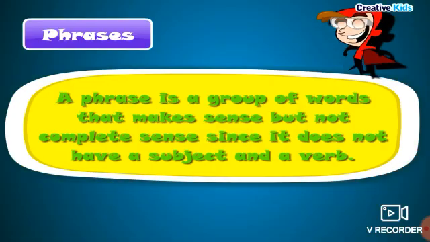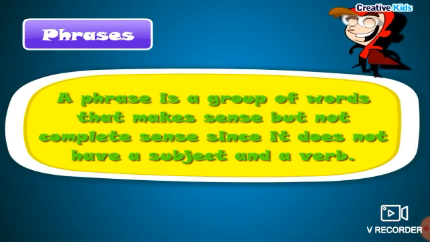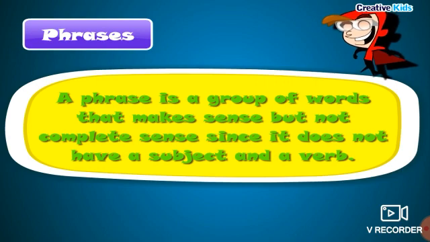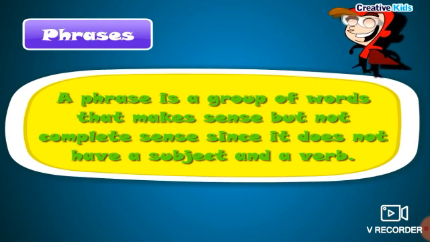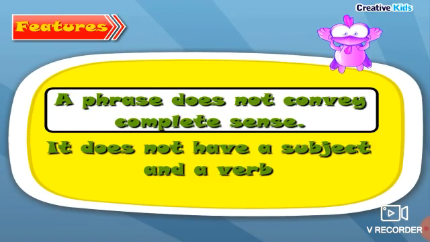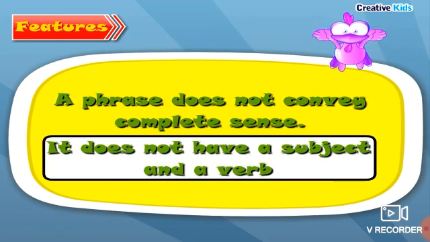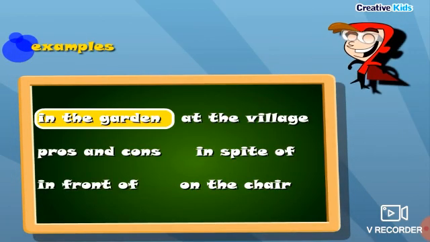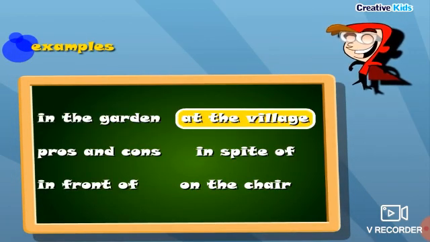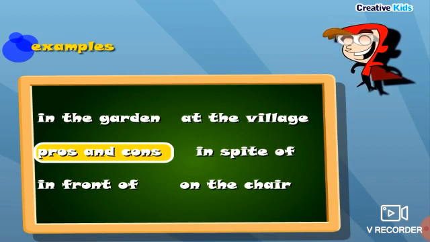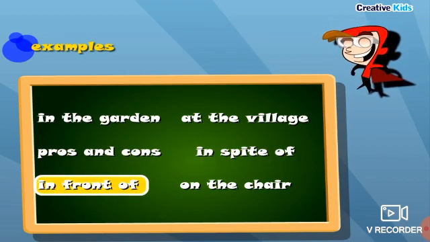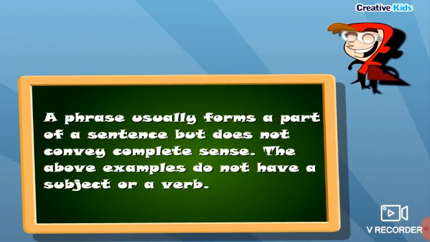Phrases and clauses. Phrases. A phrase is a group of words that make sense but not complete sense, since it does not have a subject and a verb. Features. A phrase does not convey complete sense. It does not have a subject and verb. Examples. In the garden, at the village, pros and cons, in spite of, in front of, on the chair.